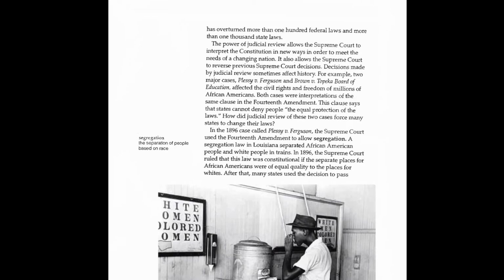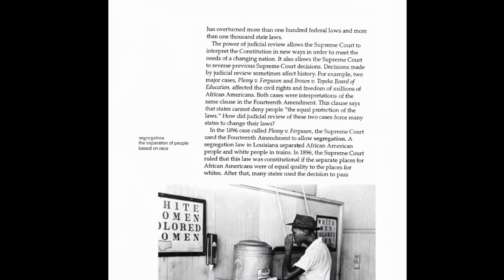Decisions made by judicial review sometimes affect history. For example, two major cases, Plessy v. Ferguson and Brown v. Topeka Board of Education, affected the civil rights and freedom of millions of African Americans. Both cases were interpretations of the same clause in the 14th Amendment. This clause says that states cannot deny people the equal protection of laws. How did judicial review of these two cases force many states to change their laws? Note: segregation, the separation of people based on race.